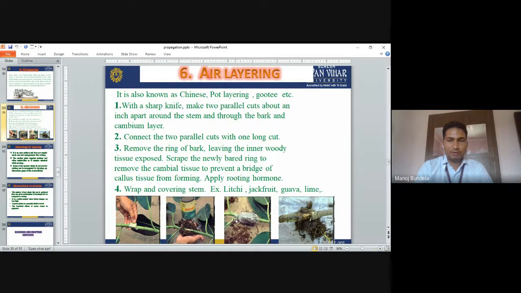We cover it with plastic so that water will not enter. After some time the rooting will start like this, and then we cut it and plant it in the nursery. So this is called air layering or guti.